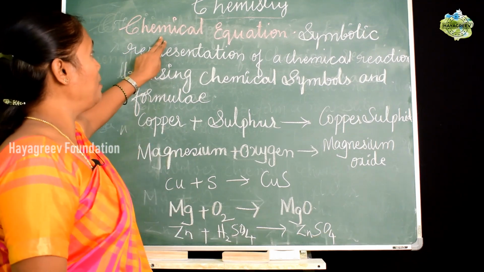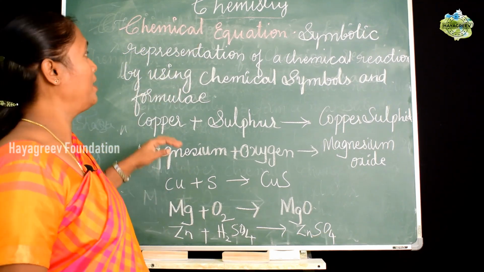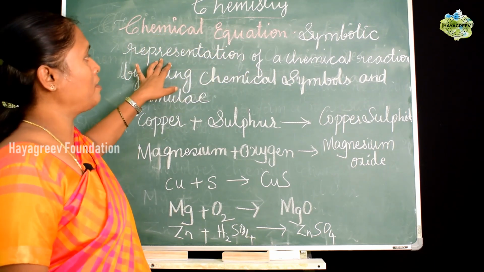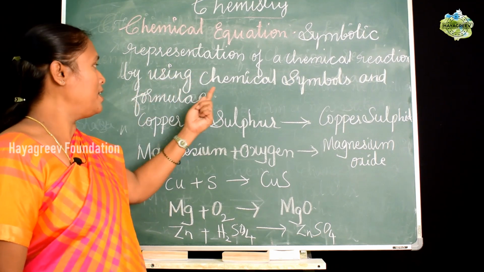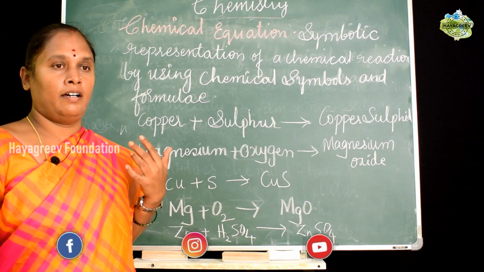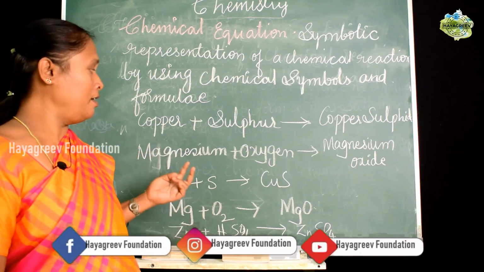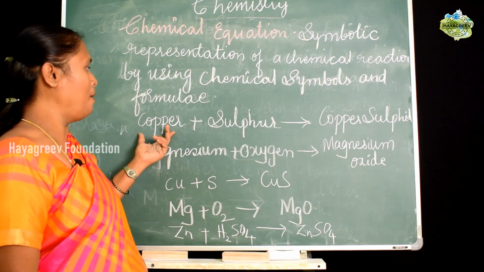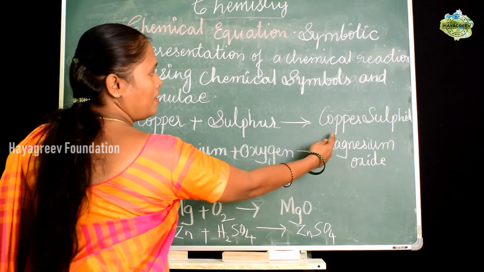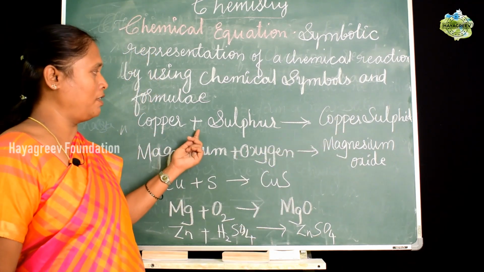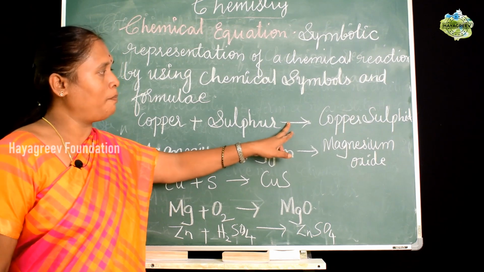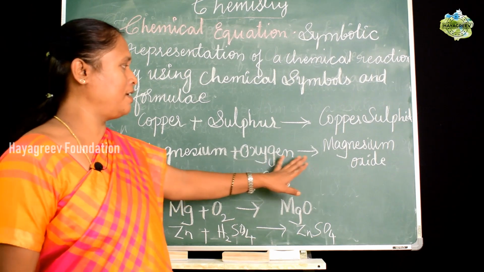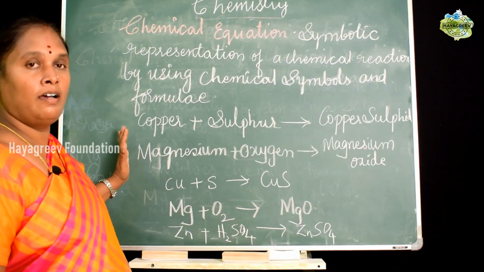Coming to learn what chemical equations are and what the types of chemical equations are. A chemical equation is a symbolic representation of a chemical reaction using chemical symbols and formulae. Any chemical change that takes place can be represented in two ways. One is using the usual words, like this: copper plus sulfur gives copper sulfide. The plus is used to show the combination of reactants, and the arrow points out the direction of the reaction. Again, magnesium plus oxygen gives magnesium oxide. These are called word equations.